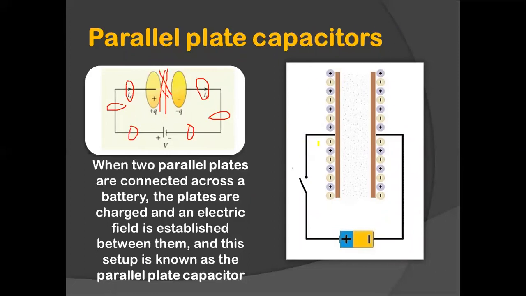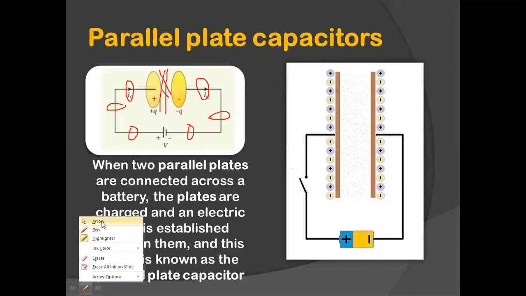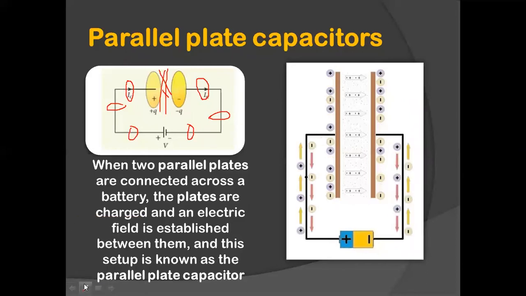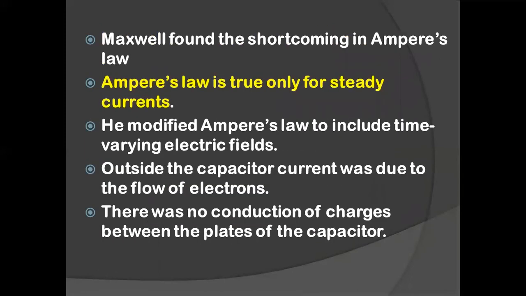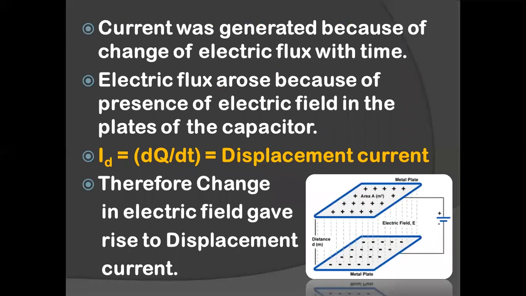See, this is the initial status, but what happens as there is a flow of charge? When the charge starts to flow, there is a change in the number of charges here and a change in the number of charges here. We know that this is the reason behind the change in electric flux. So how long will this happen? Until there is an equal number of positive charges on the left plate and negative charges on the right plate. So there's a continuous change in the number of charges in the positive plate and the negative plate, and this we call the change in electric flux.